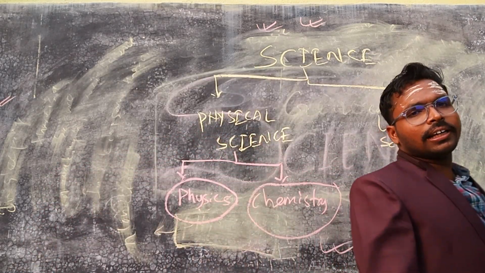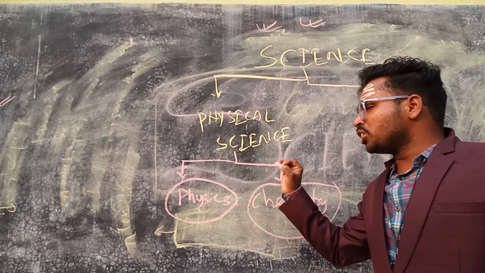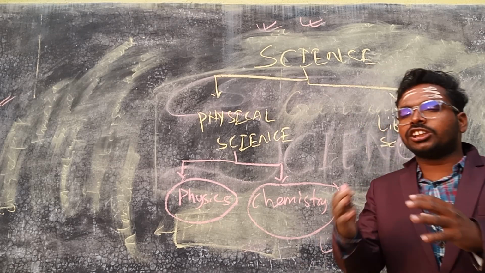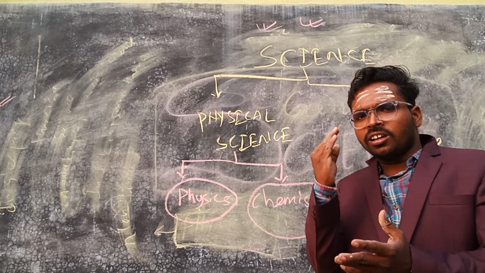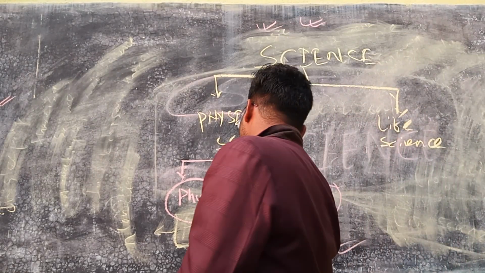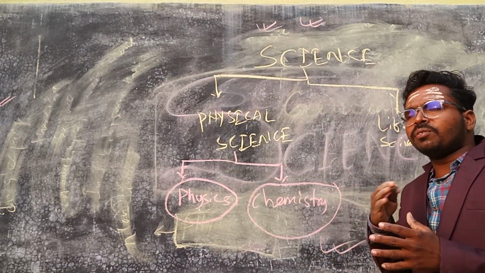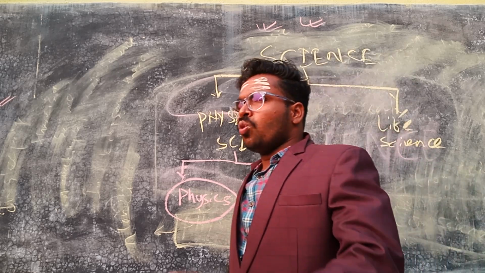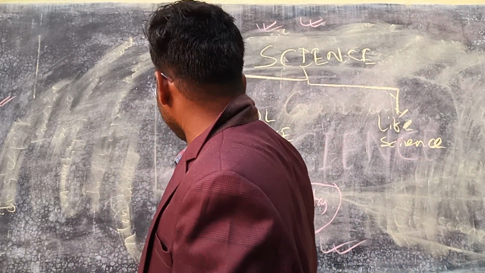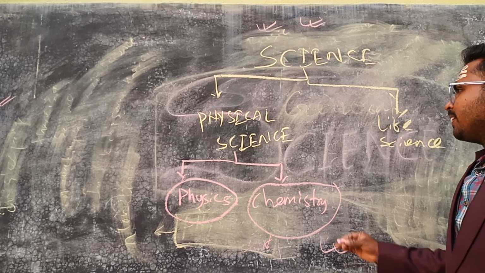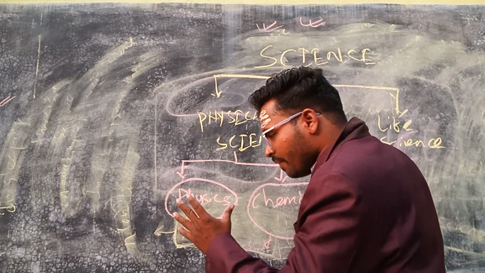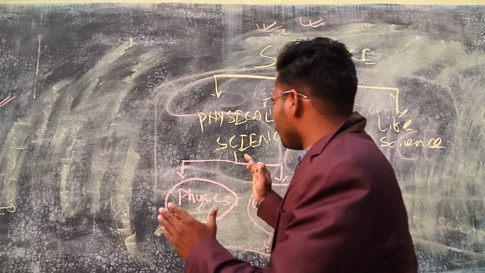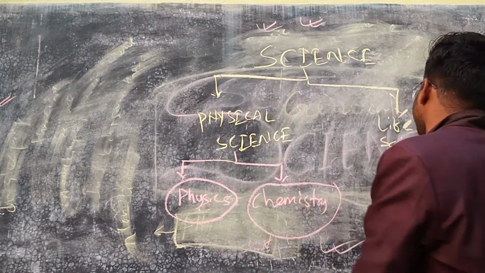So what is a chemical? The constituents which make a matter, in which manner they are constituted, which law of nature they are obeying, that is chemistry. And the study of their outer structure, that is physics. So there is nothing like physics or chemistry, everything is interlinked, but for our sake of understanding, we have categorized them into physics and chemistry.